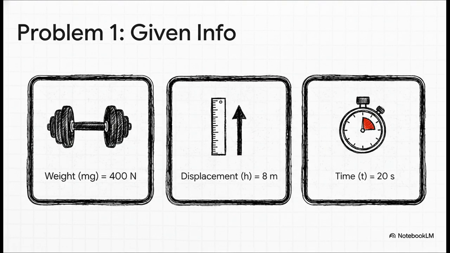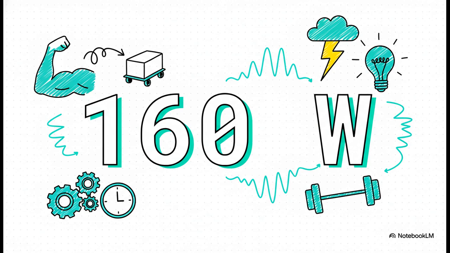Now, what is the first step we always follow when solving a numerical? We write down all the information that is given to us. So, we are given her weight, which is the force, as 400 newtons. The height, or distance, is 8 meters, and the time taken is 20 seconds. Okay, let's calculate. First, we need to find the work done. The formula for work is force multiplied by displacement. So, work is 400 newtons times 8 meters, which comes to 3,200 joules.